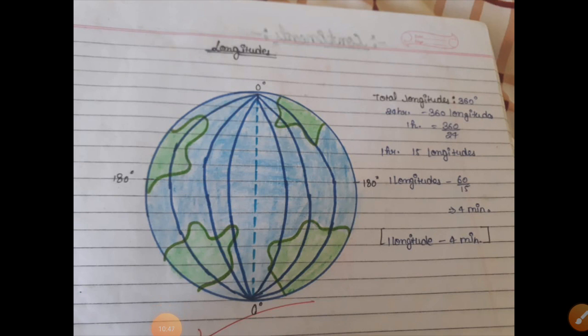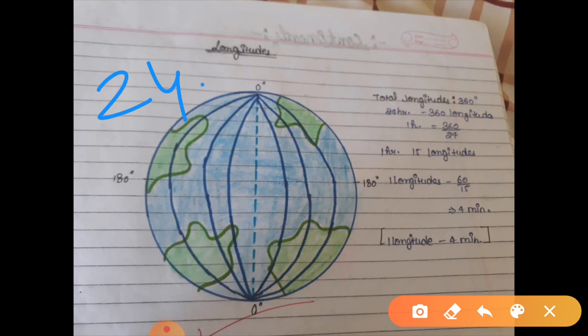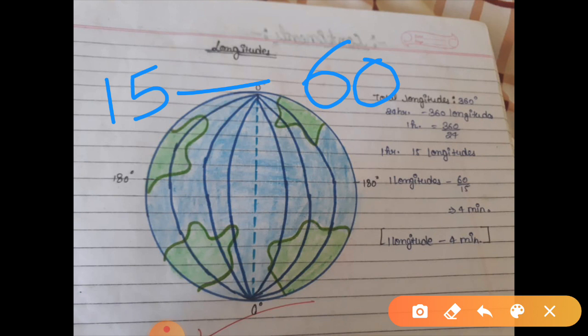Yes. So what I told you: in 24 hours it covers 360 longitudes, so in 1 hour it will cover 15 longitudes. If 15 longitudes are covered in 60 minutes, I can write 1 hour as 60 minutes. So 1 longitude will be covered in 60 upon 15, that is 4 minutes.